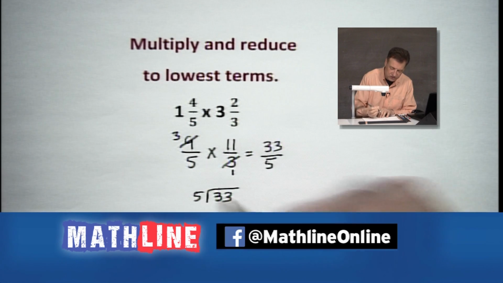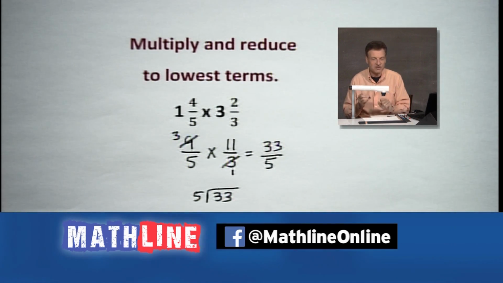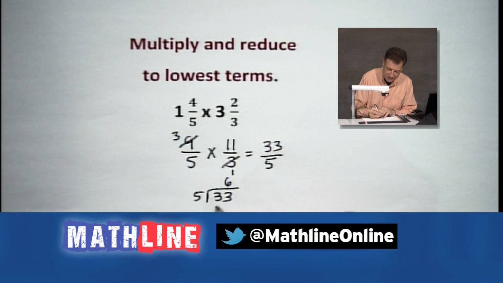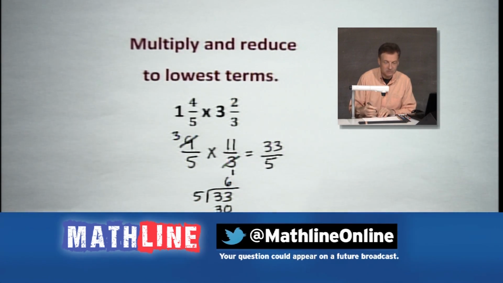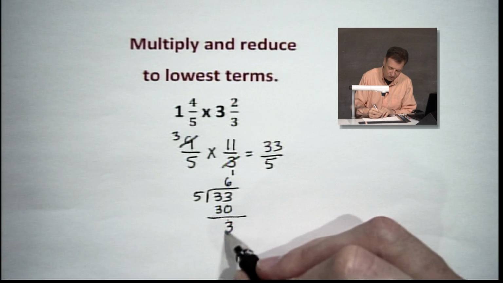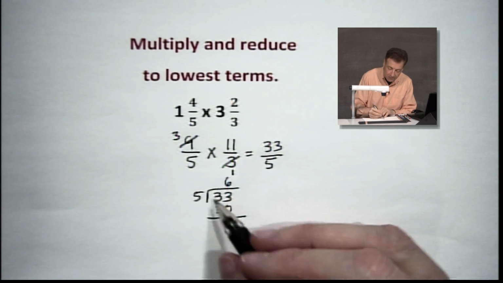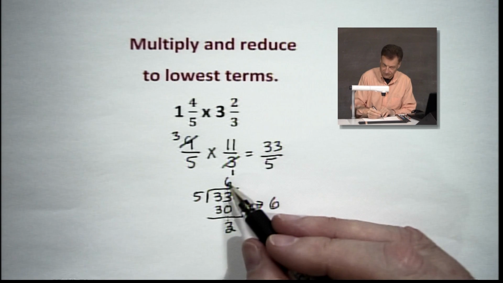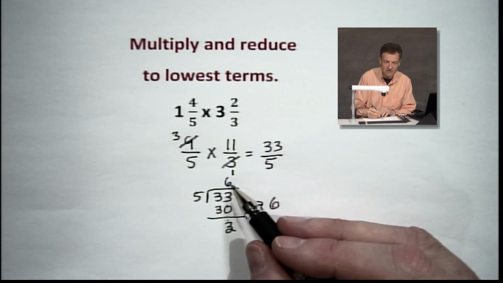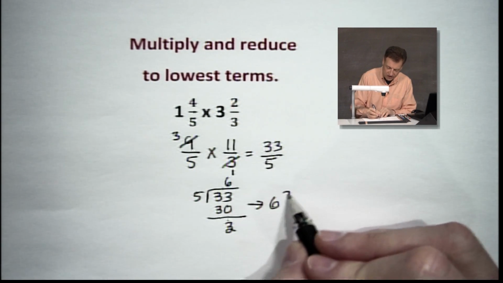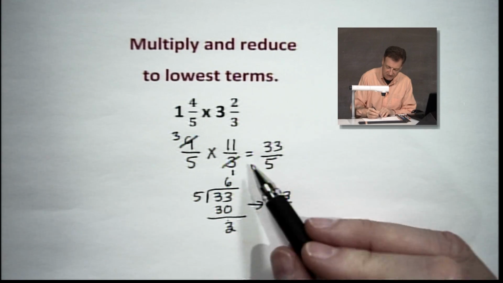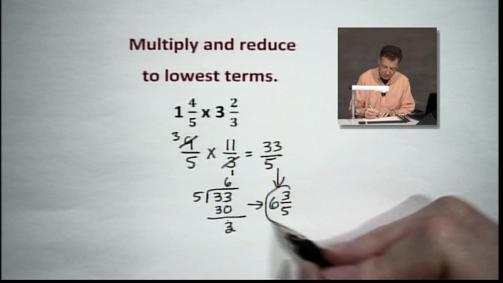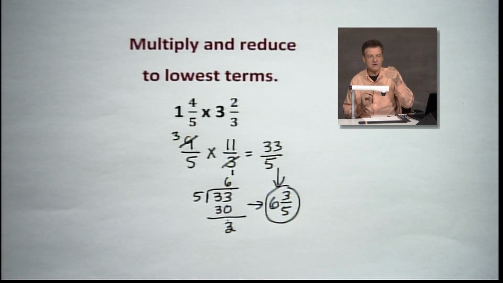Let's divide 5 into 33 and see what happens. Again, I think most of you can do this mentally, but I'm just going to run it through for the fun of it. That goes in there 6 times. 6 times 5 gives us 30. Let's subtract. We got 3 left over. And remember, that 6 is the whole number part of the mixed number. We got a 3, and bring that denominator 5 along for the ride. So there we go. 3 left over, 6 3/5.